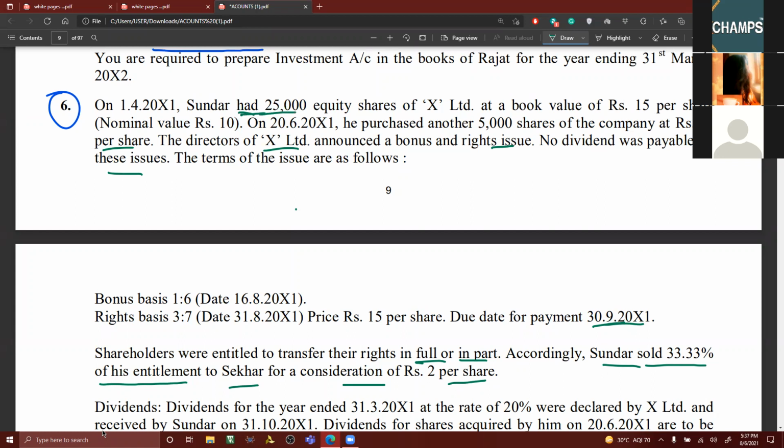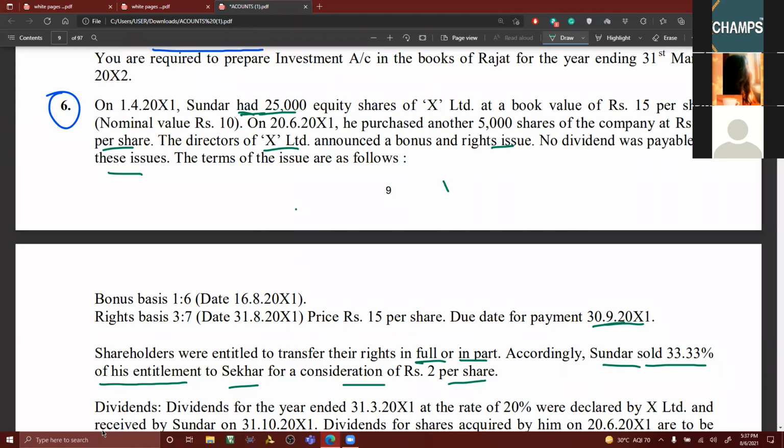Why opening balance? Whenever you are doing the problem, your attention should be, are we buying the shares in the current year? Information relating to current year purchase has been given, or along with current year purchase, is there any opening balance? Why am I insisting on opening balance, my dear friends? Can you tell me why? A couple of days back we had discussion on this. The entire topic is only on this particular aspect.